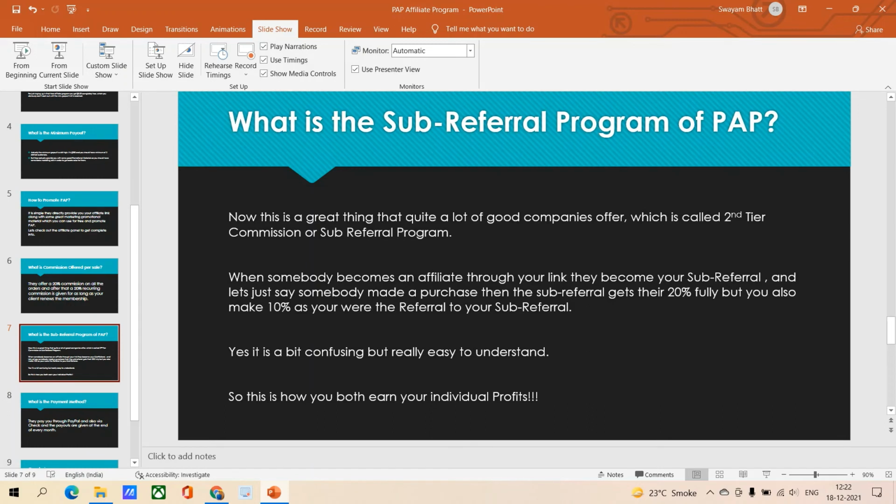So your sub referral will get 20% fully, but you also make 10% as you were the referral to your sub referral. And this is basically called a second tier commission. It is a bit confusing, but it's really easy to understand. So this is how you both earn your individual profits.